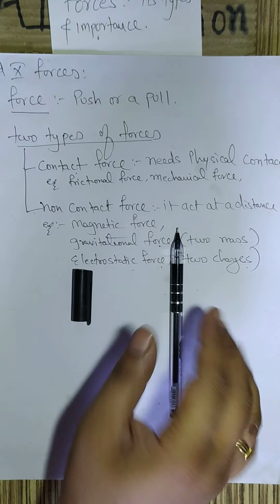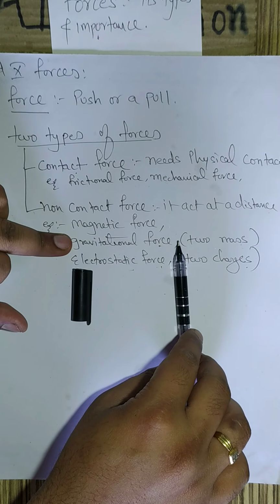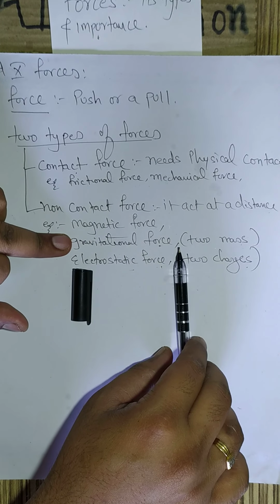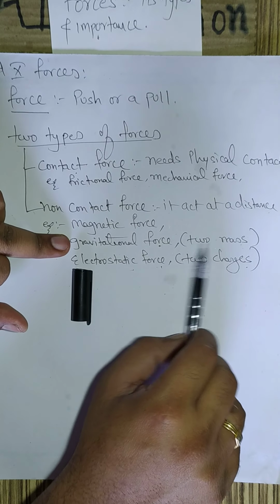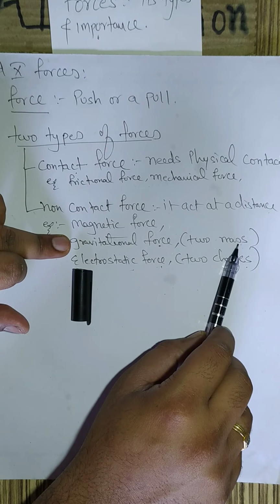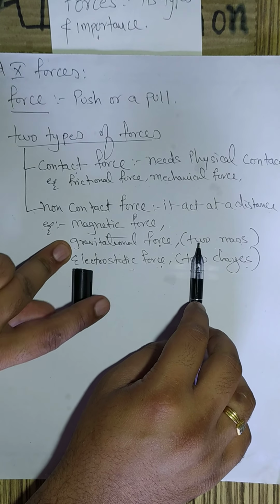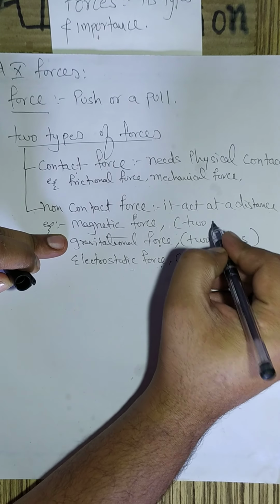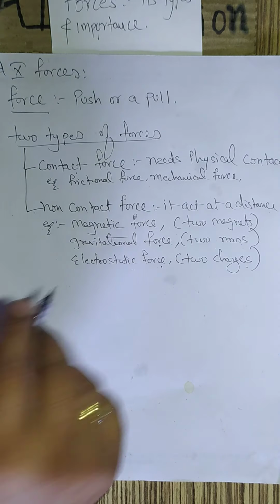If the masses are very large, then the gravitational force can be noticed. For example, the Sun and the Earth are both very large masses. So the gravitational force between such large masses is experienced. But here the pen and the cap are very small masses, hence the force cannot be experienced. Magnetic force is a force between two magnets that you know very well. You might have played with magnets many times.